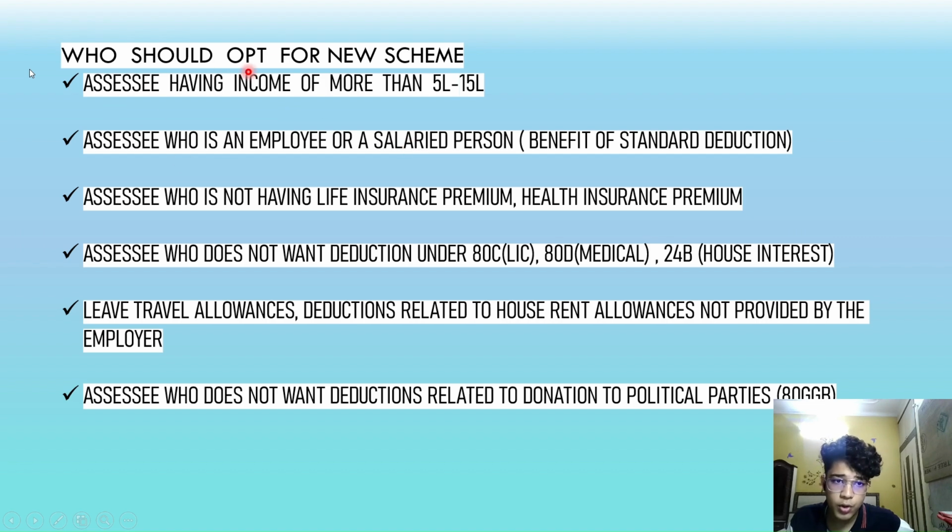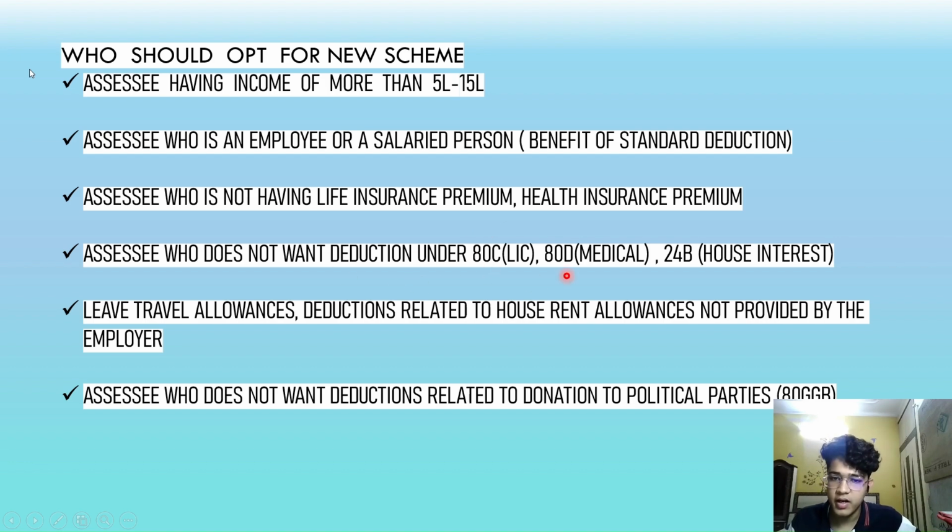Now the question is, who should opt for the new scheme? First of all, assessees whose income is more than 5 lakh and up to 15 lakhs. Assessees who are salaried persons, because they will get the benefit of standard deduction. Assessees who do not have life insurance premium or health insurance premium, because in the new regime there are no deductions like 80C, 80D, etc. Very few deductions are available from 80C to 80U.